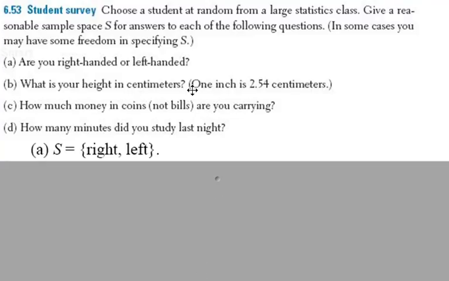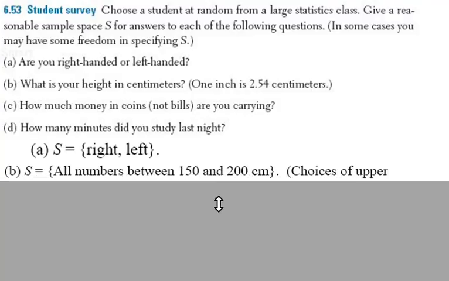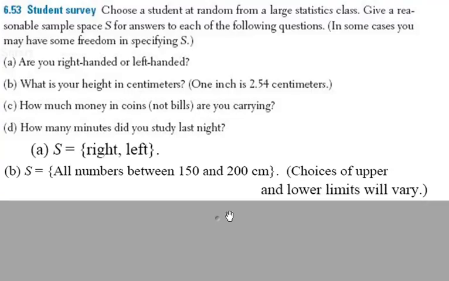What is your height in centimeters? So we're looking for a reasonable number of centimeters from the shortest person you would expect to see to the tallest. So in the book, they use 150 and 200. And if you convert that, because it's 2.56 centimeters to an inch, you could convert that yourself and see that the upper and lower limits could vary, depending on how small or tall your population was.